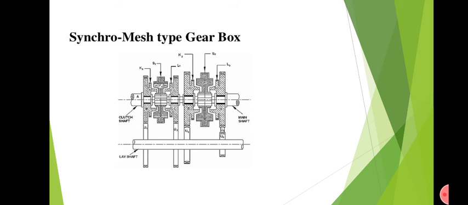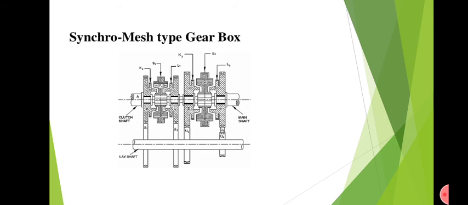So this is a synchromesh gearbox. This is the most common type of manual gearbox which we are using nowadays, because with the help of the synchromesh gearbox we can attain a smooth engagement of gear.